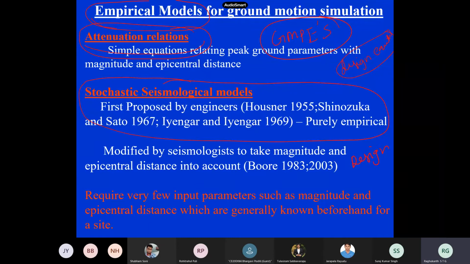Once you have collected a lot of data, you have to develop some type of design equation which can be used by practicing engineers to predict these parameters for future events.